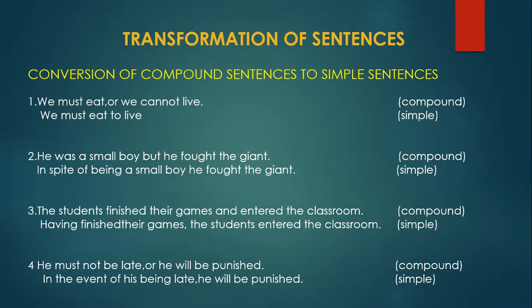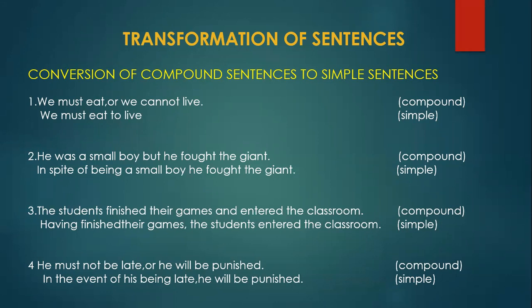Now we have to make it a simple sentence. That means there should be only one clause, and that clause should be a main clause. See: we must eat to live. Now sometimes you will be confused. The teacher told us in the first sentence that "live" is a verb, and now what happened here? In the second sentence, "we must eat", "eat" is the finite verb. Now "to live" is the infinitive.